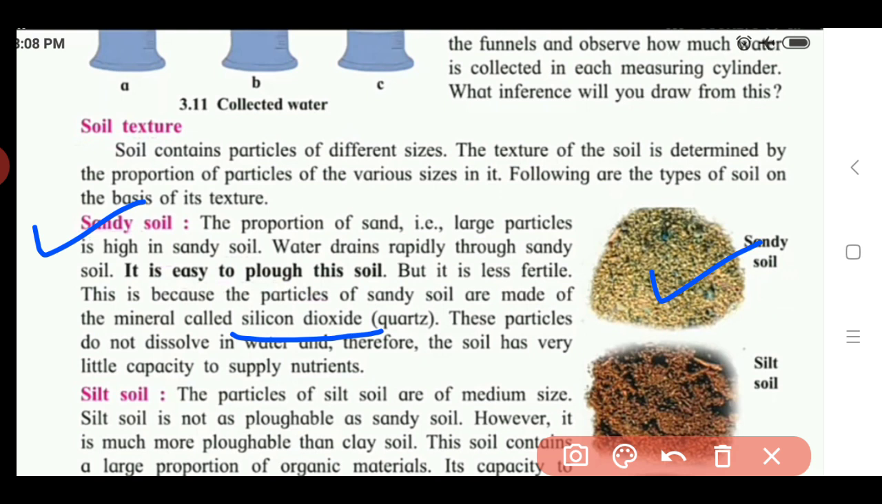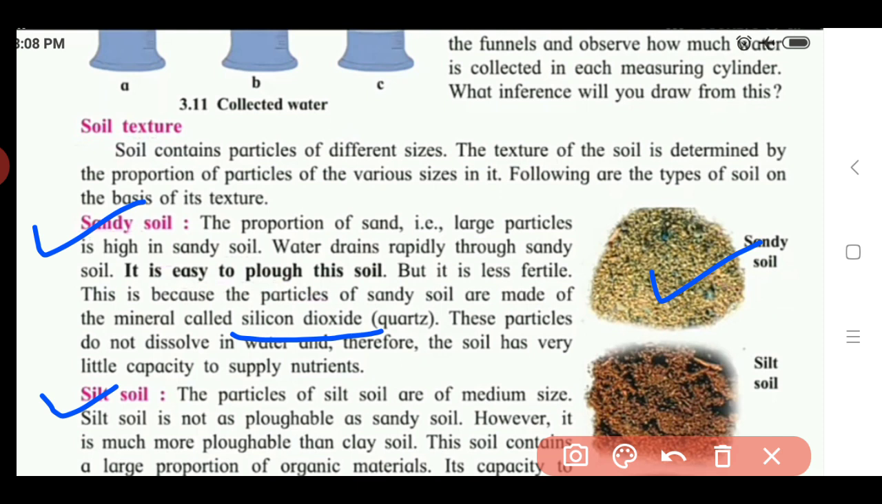Here we continue with the next type, the silt soil. What is silt soil? The particles of silt soil are of medium size. Silt soil is not as pluggable as sandy soil. Pluggable means water cannot pass through it as easily as through sandy soil. However, it is much more pluggable than clay soil.